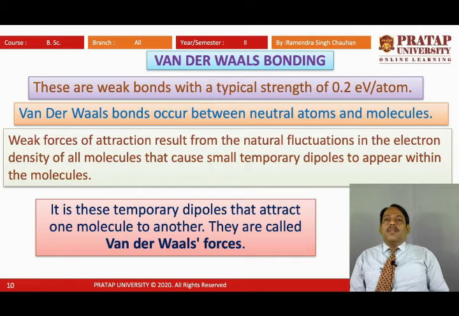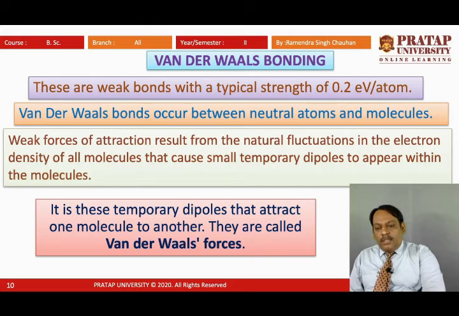When electron density fluctuation takes place, a temporary dipole, that is the existence of positive and negative charge centers, appears temporarily, and because of these temporary dipoles, a force of attraction results, and that is called the van der Waals force. It is these temporary dipoles that attract one molecule to another, and such type of force is called van der Waals force.